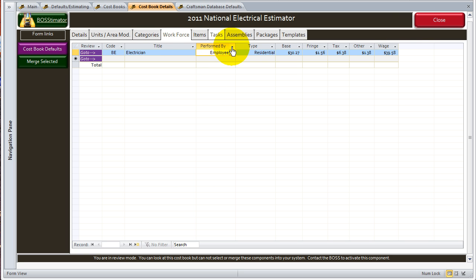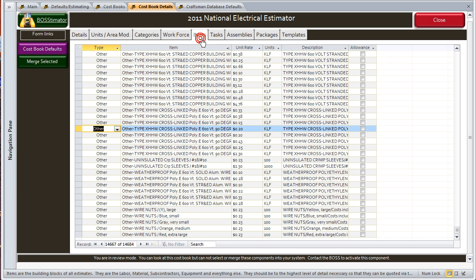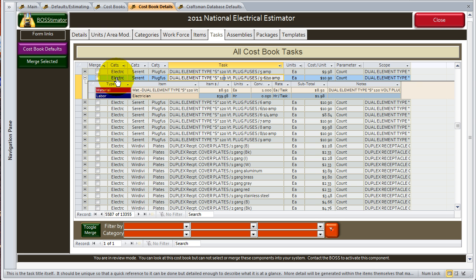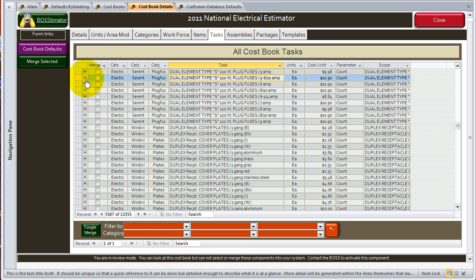So that's what it amounts up to. So you got the items, and then the tasks. Tasks are the same thing in the cost book as they are in your BOSStimator. The tasks are the work that you're actually performing. Each task has the three categories that we've already talked about: the name of the task, the unit of measure, how you're calculating it. So if you want 5 of those, that's how it counts.